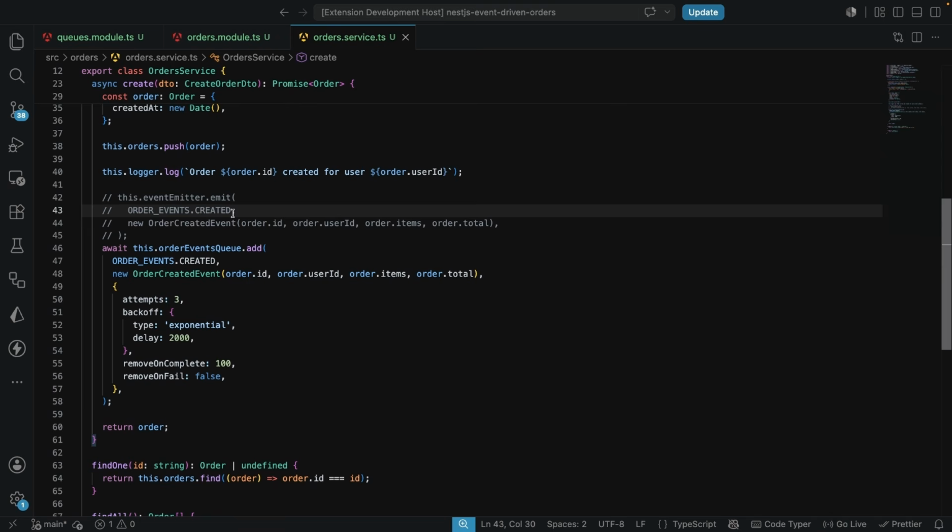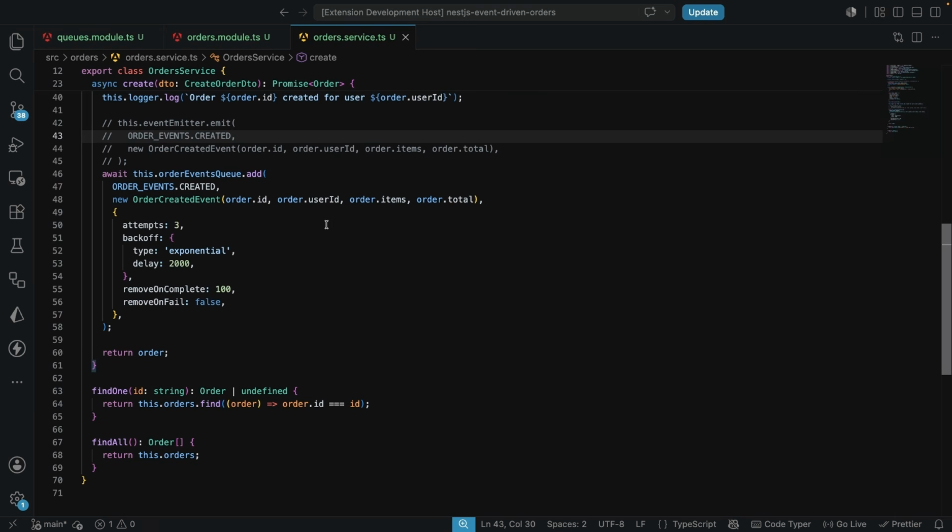So they are not going to be receiving anything anymore, because we just replaced it with this code over here. So right now, if I create an order, those 3 listeners are going to go completely quiet. That's expected, and that's what we are going to be working on in the next step.